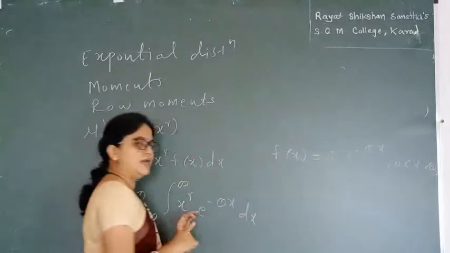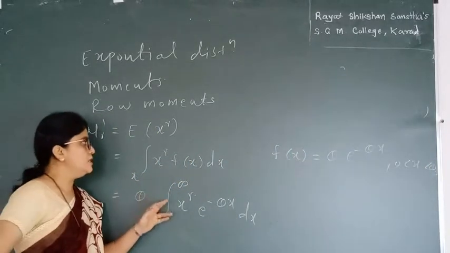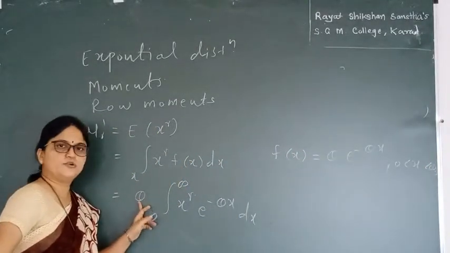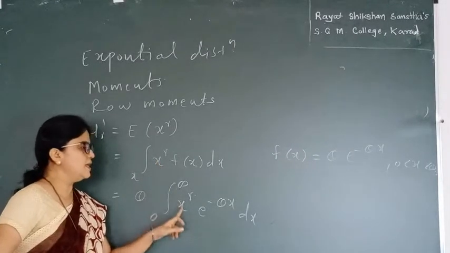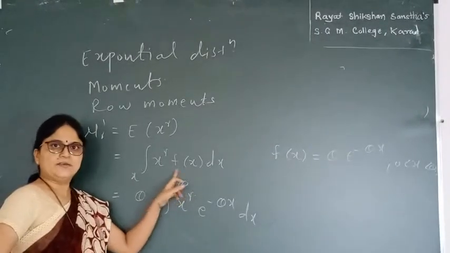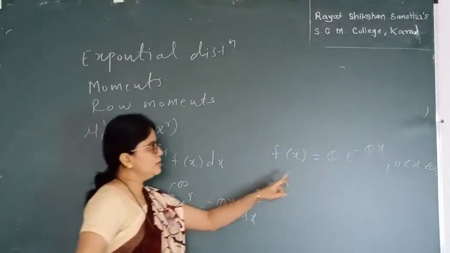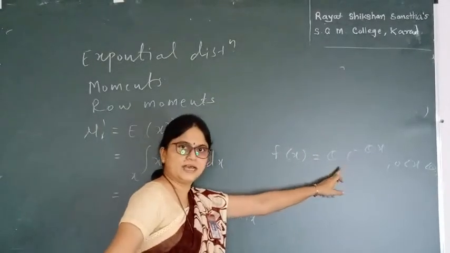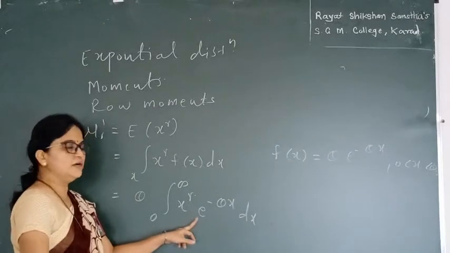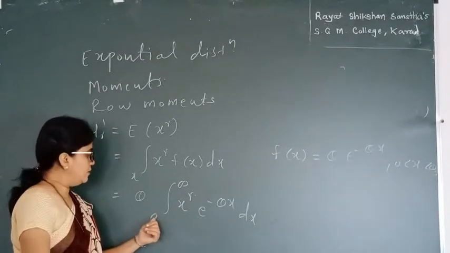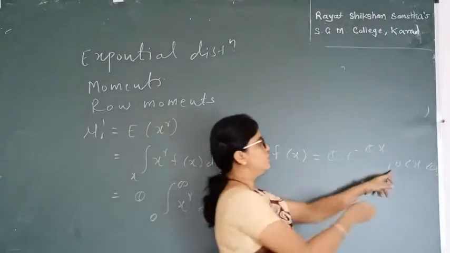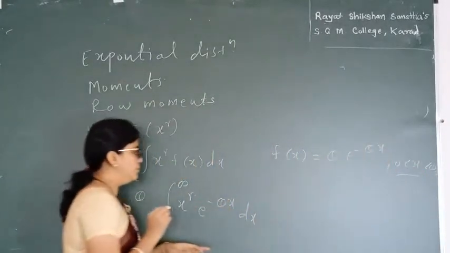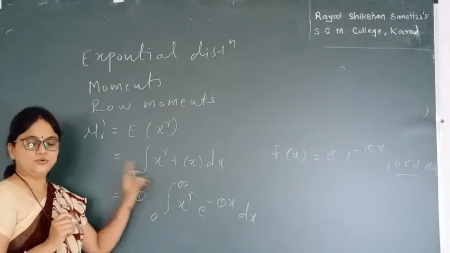This is my f(x), which I replaced over here. Since theta is constant, it comes out of the integration sign, and in the integral we have x raised to r, and in f(x) the only term with x is e raised to minus theta x. Since the range of x is 0 to infinity, we have replaced the range as 0 to infinity.